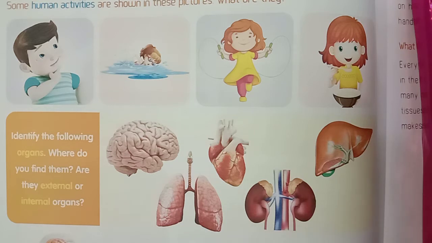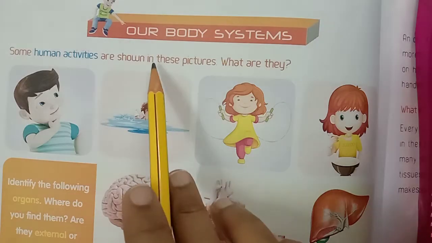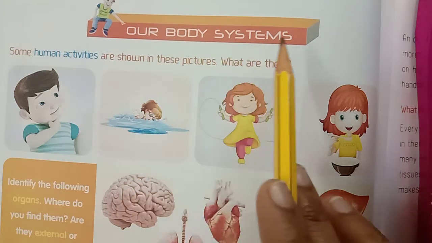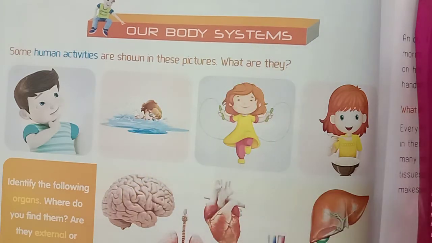Now I am going to tell you about our body systems lesson. What is our lesson name, children? Our body systems. These are our internal organs. Where do we find them? Inside. Are they external or internal organs? Internal organs. What are the different organ systems of our body?